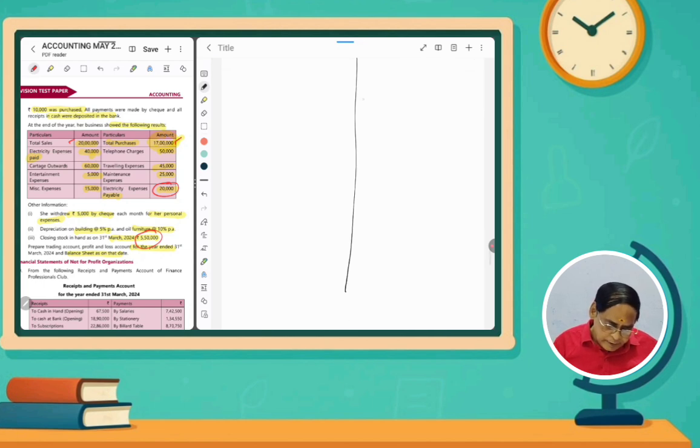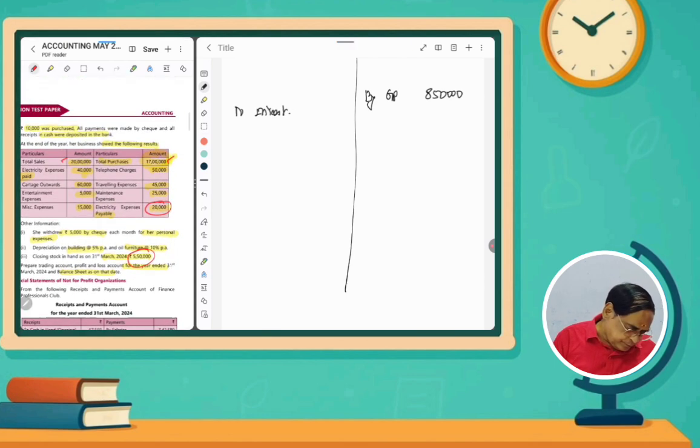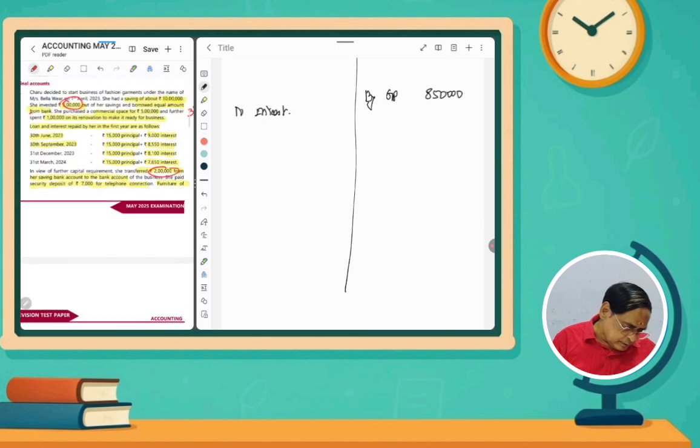So by gross profit 8,50,000, then to interest. How to prepare interest? The loan and interest repaid by her in the first year. So interest 9,000 in the first installment, then second installment, third, and fourth quarter interest.